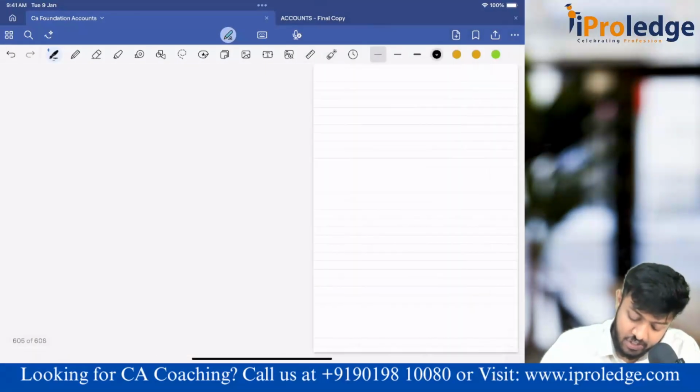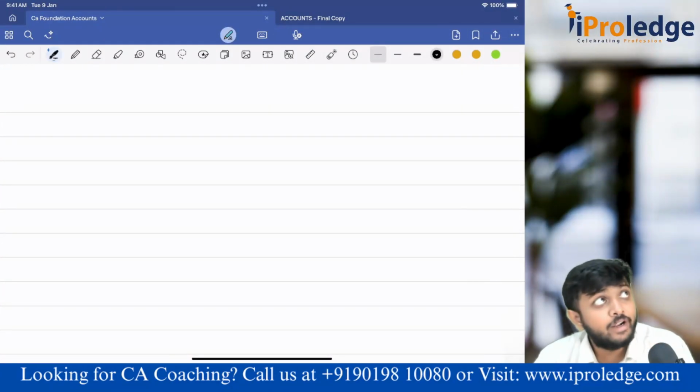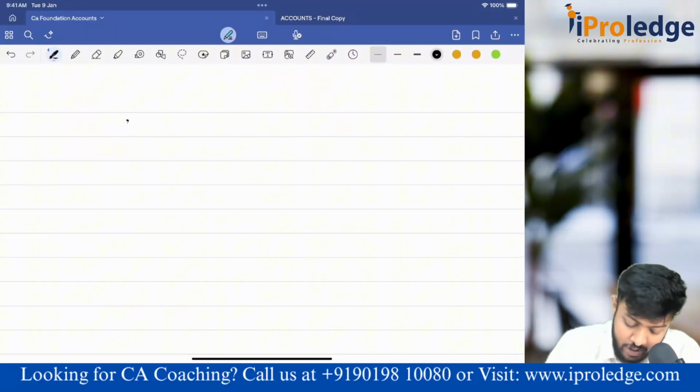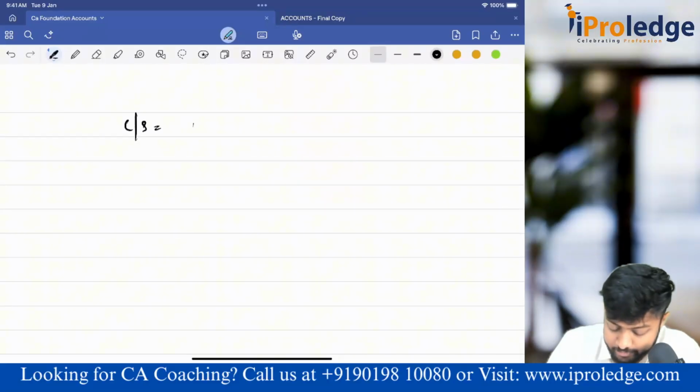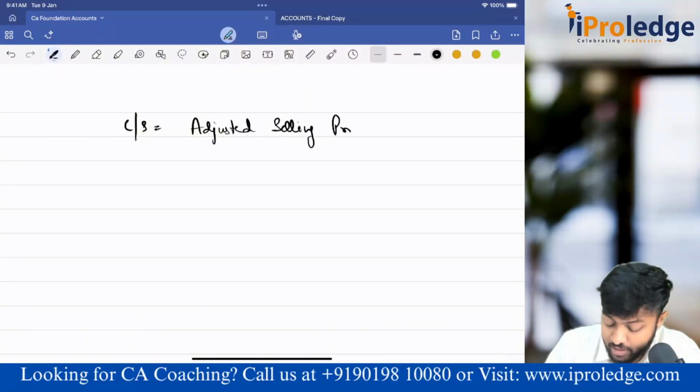Now one more point, let's try to understand. Ultimately what we are doing here is trying to find out the closing stock value. There is one more method to find out this closing stock value, that is the adjusted selling price method.